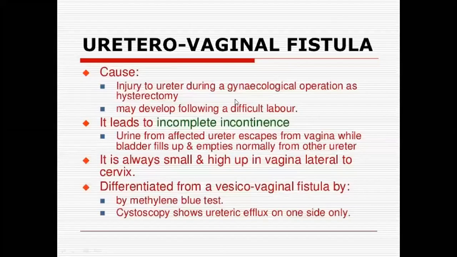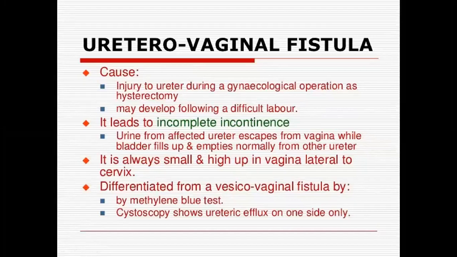So coming to ureterovaginal fistulas. Injury of the ureter during gynecological operations can occur during hysterectomy. During hysterectomy, the ureter will be at a distance of only 0.5 centimeters from the uterine artery. So while applying clamps for the uterine vessels, if you go laterally, there is every chance of injuring the ureter.